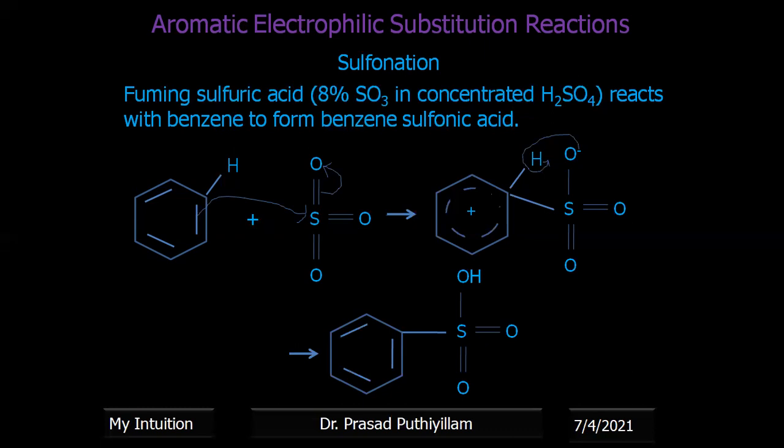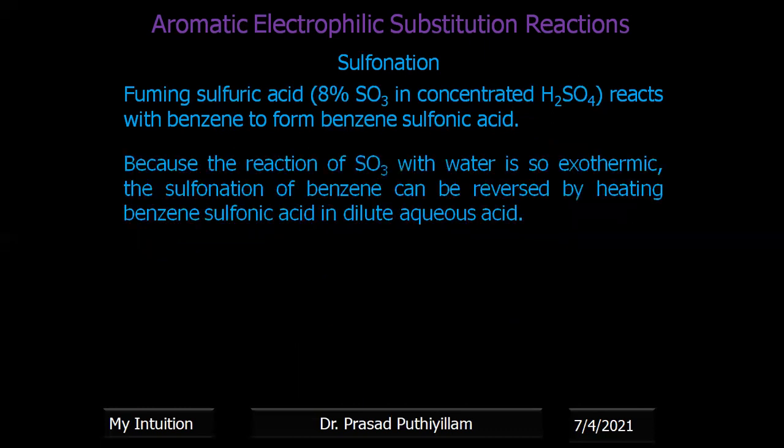So we'll be getting benzene sulfonic acid. So this is the reaction mechanism of sulfonation. Now, because the reaction of SO3 with water is so exothermic, the sulfonation of benzene can be reversed. That means the benzene as well as the benzene sulfonic acid, the substrate as well as the final product, if you compare, both are having almost the same energy level.